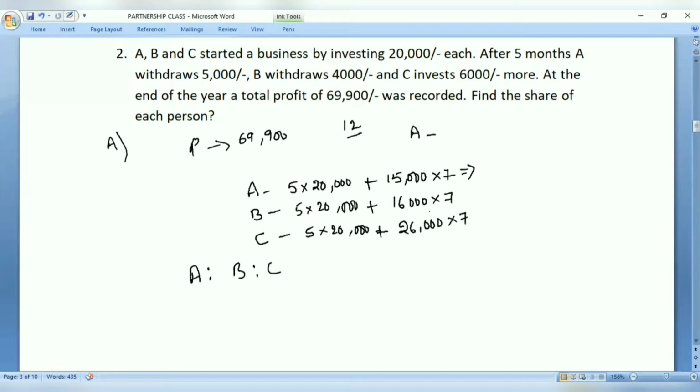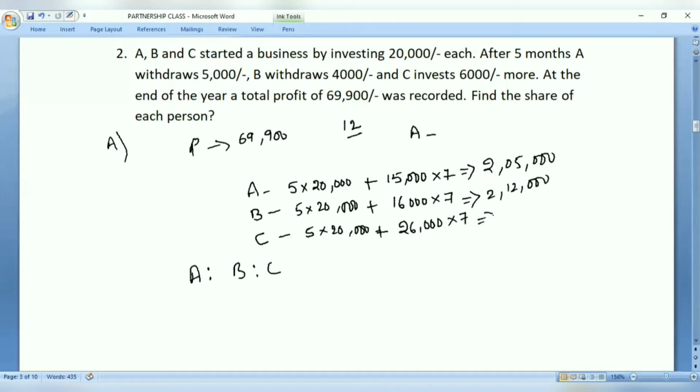So 1 lakh plus 1 lakh 5,000, 2 lakh 5,000 is the first one, right? And remaining in this case again, for B, this first one will be 1 lakh, and 16,000 multiplied with 7 will give you 1 lakh 12,000. So 1 lakh plus 1 lakh 12,000, total 2 lakh 12,000.